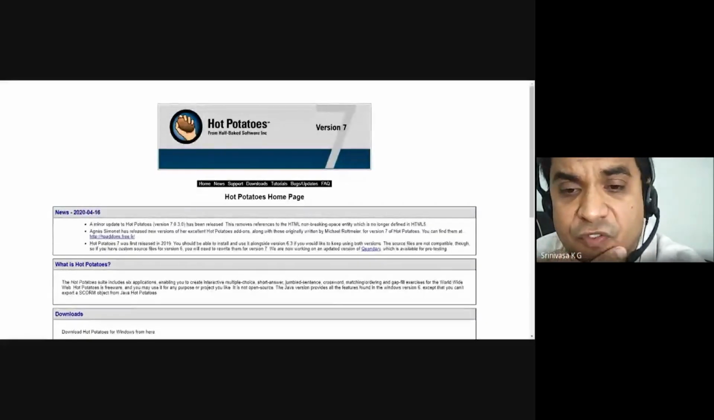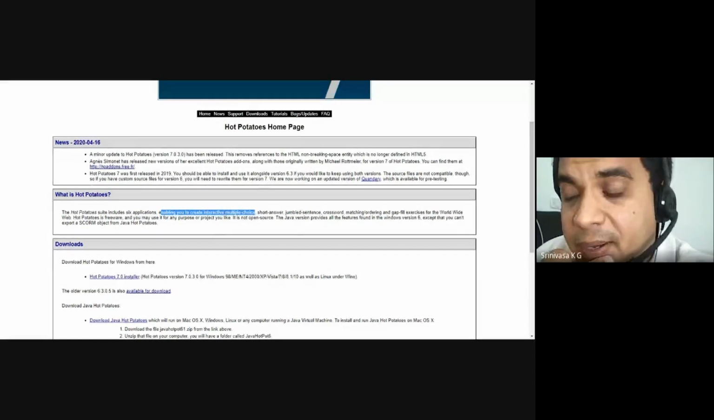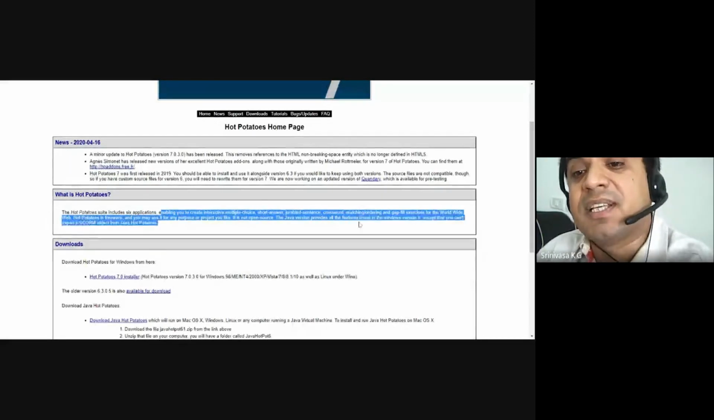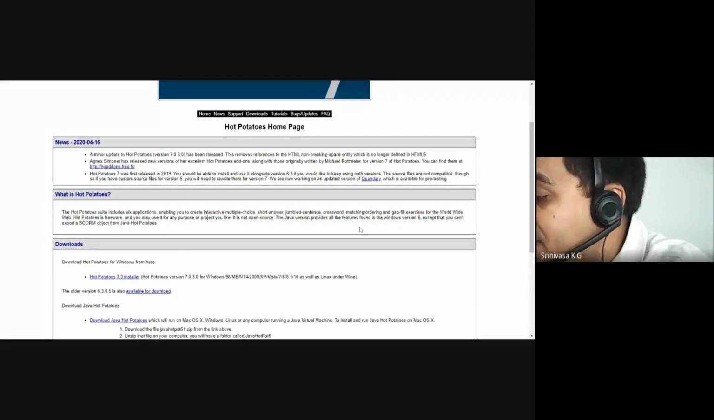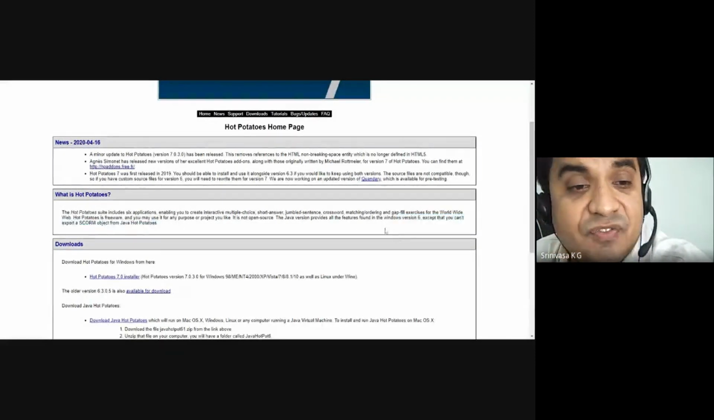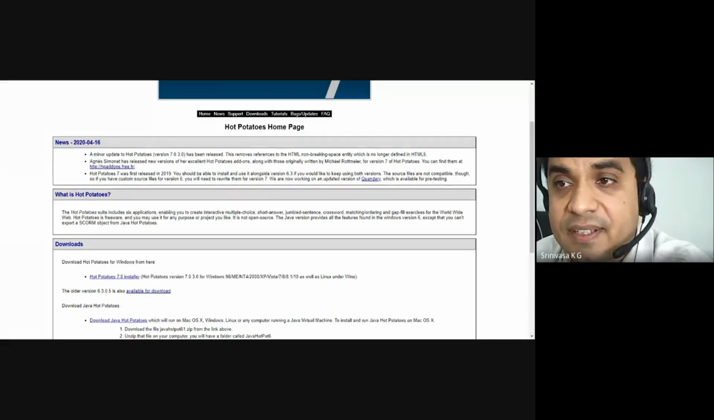So next we will see Hot Potatoes, a very good tool. What is this tool used for? This is used for a very important thing, to create interactive multiple choice questions, short answer questions, jumbled sentences, crosswords, matching and ordering, fill-in-the-blank exercises, and gap fill exercises for the World Wide Web. Okay, so this is freeware, so you have to download it. I have just downloaded it. I will just show you that.